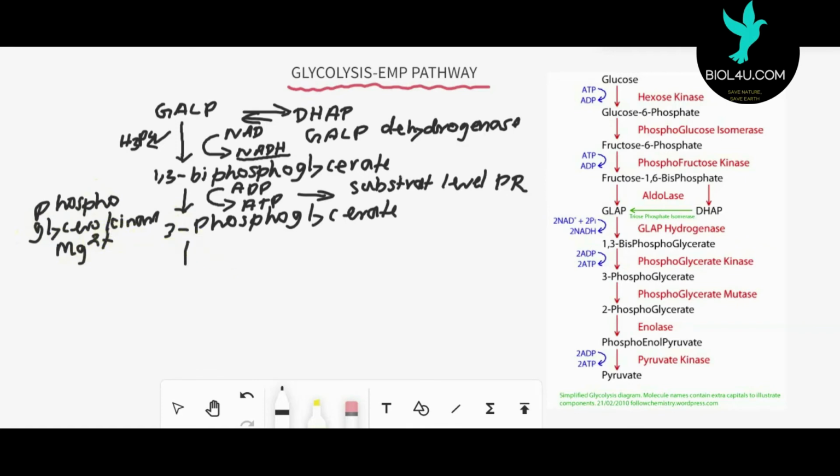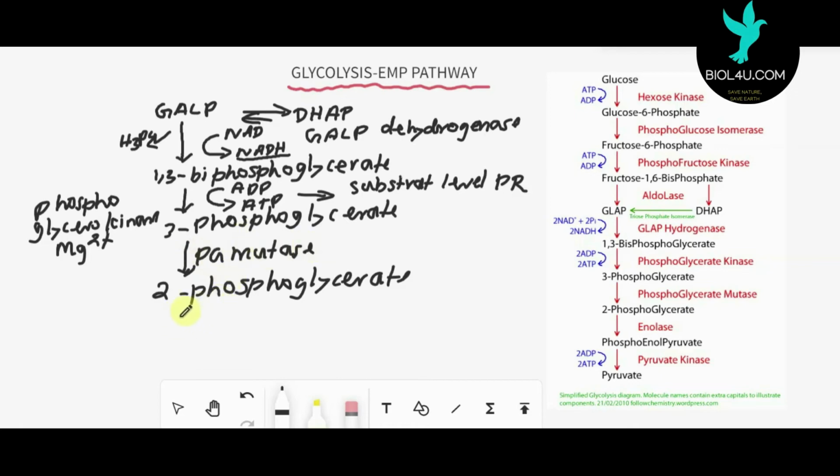This 3-phosphoglycerate is then converted into 2-phosphoglycerate, an isomer. So this is an isomerization, and an isomerase enzyme is used, known as phosphoglyceromutase.